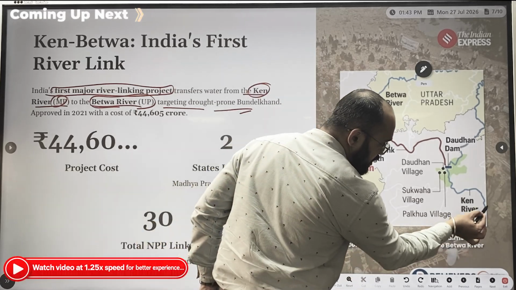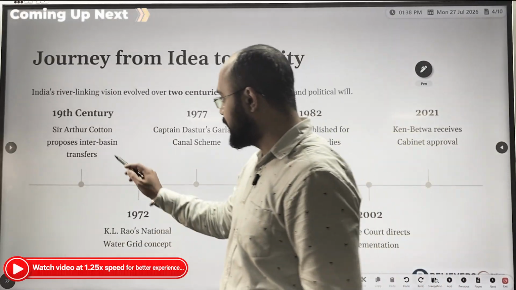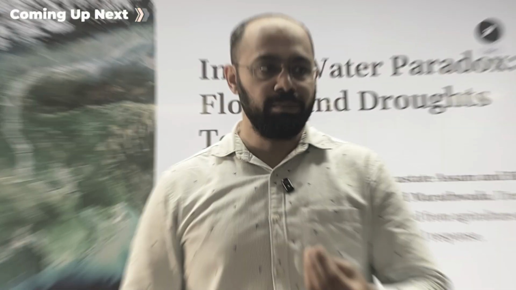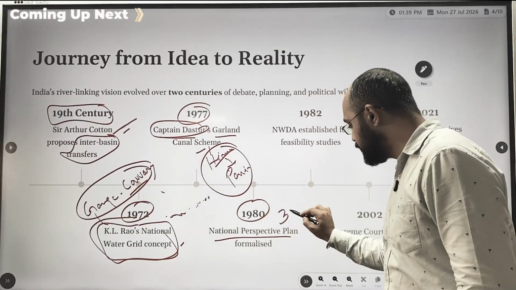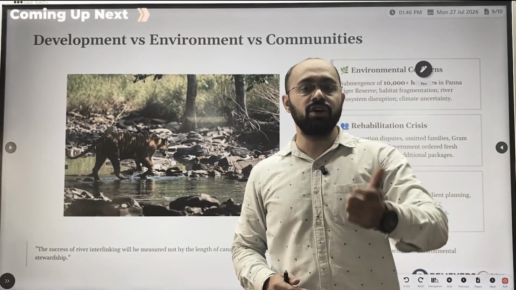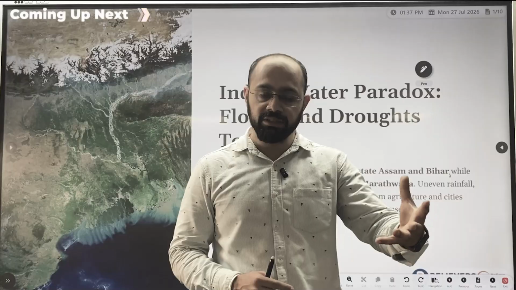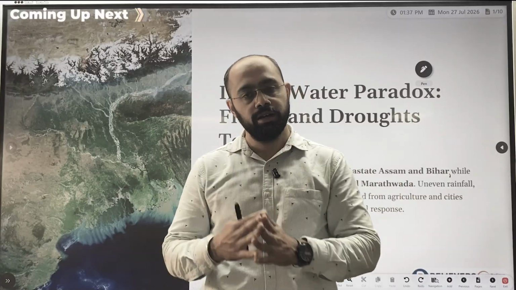Now, if you see, this is Ken River. It was first evolved in the 19th century. In parts of Assam, there are floods happening. It mentioned around 30 rivers will be interconnected. The problem here is the delivery of this compensation. You see some areas which are bordering Maharashtra and Madhya Pradesh.